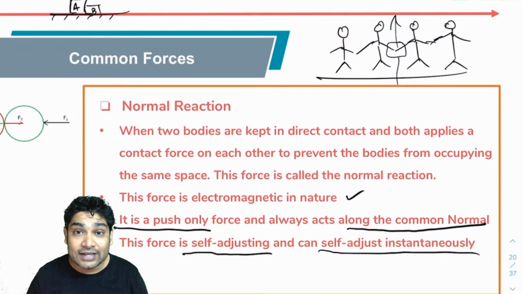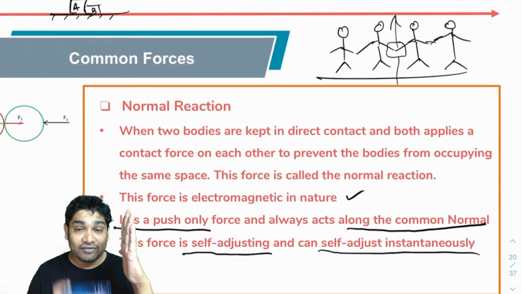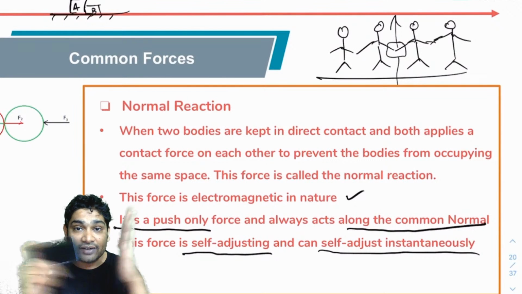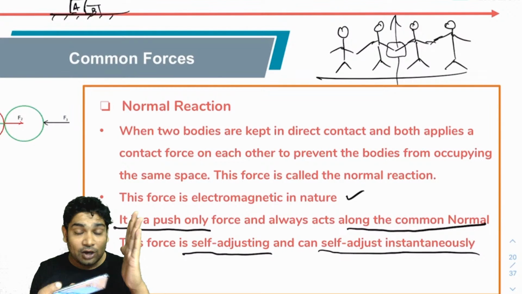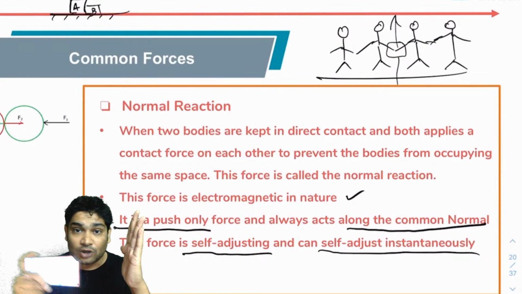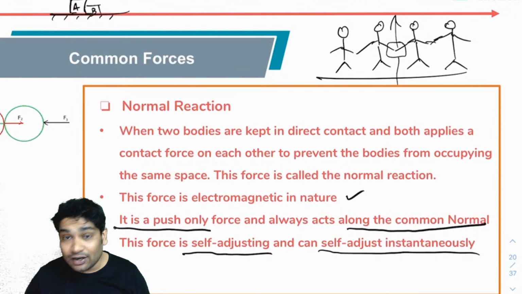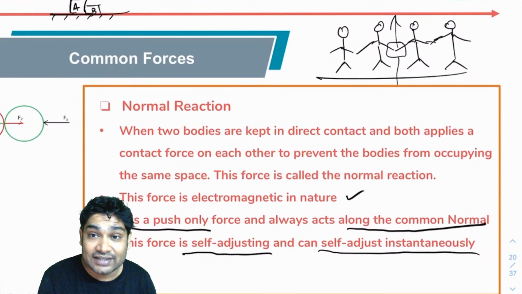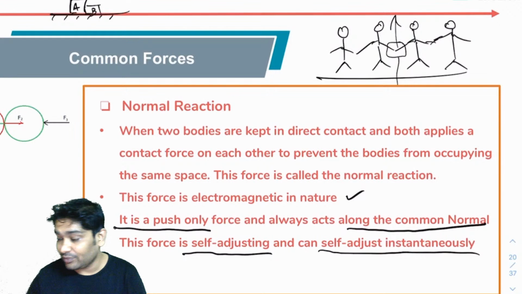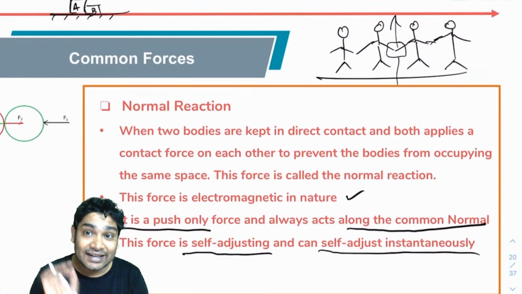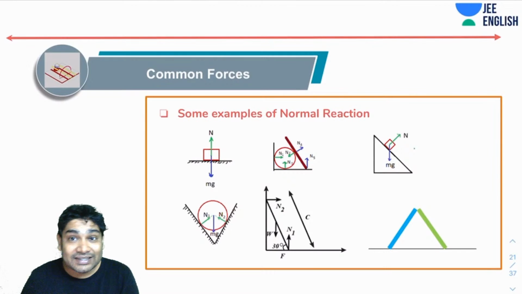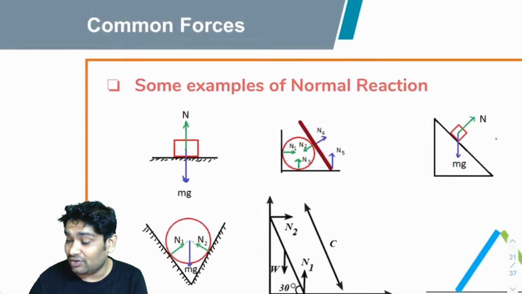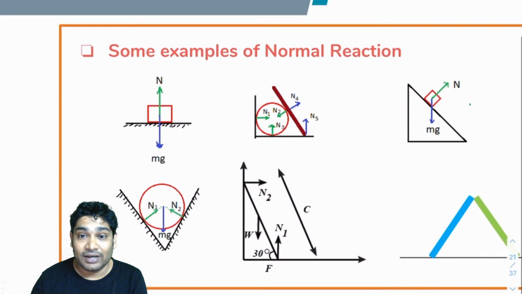Now it can also adjust itself instantaneously. So if I held this steady and suddenly gave it a jerk, suddenly a normal reaction must have come which was to suddenly stop this. So this can not only self-adjust, it can self-adjust instantaneously. You need to remember this. These are some examples where I've shown the diagrams and the directions of normal reaction.